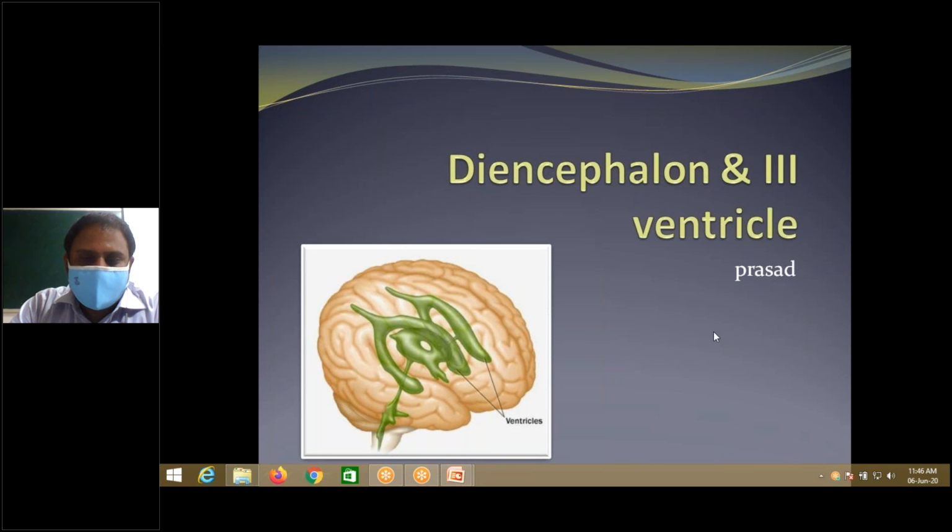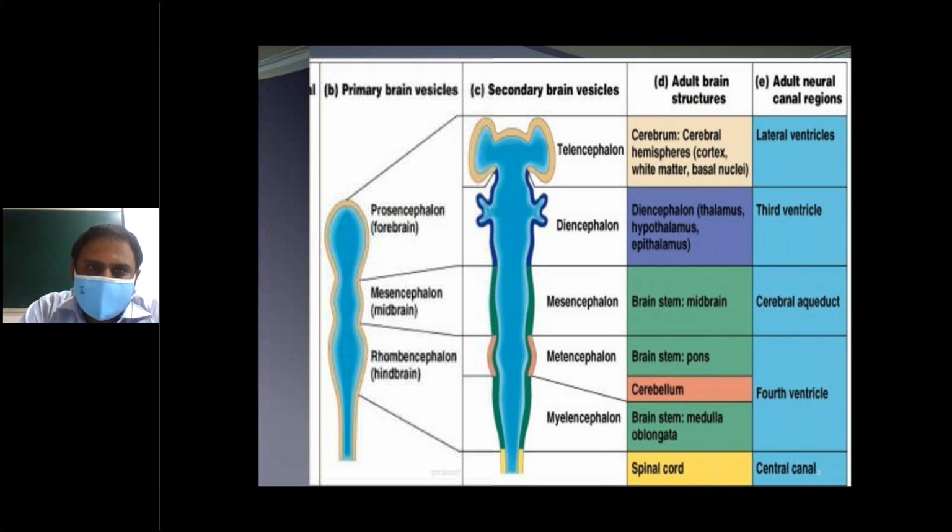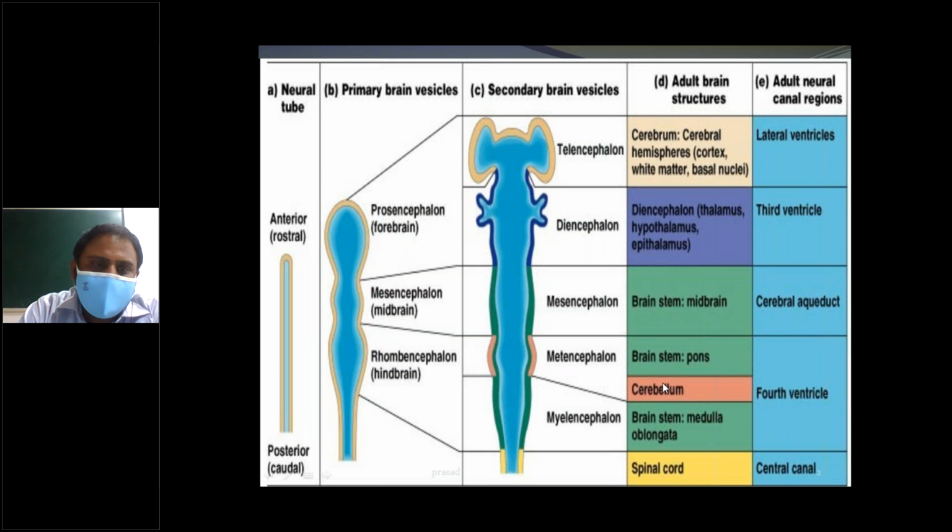Okay, good morning, everyone. Today's topic: diencephalon and third ventricle. Embryologically, we can study the anterior and posterior neural tube and primary brain vesicles: forebrain, midbrain, hindbrain.